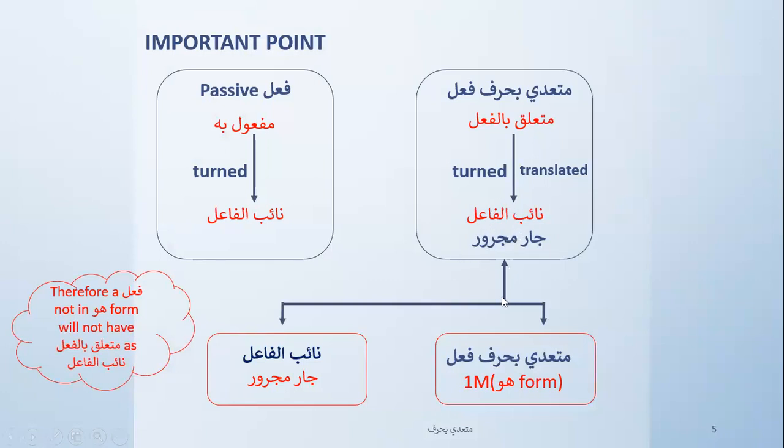So over here, if you see, the mutta'di bi harf will always be masculine and singular, that is huwa form, and your na'ibul file will be your jar majroor. Therefore, a fail not in huwa form will not have muta'alliq bil fail as na'ibul file. So if it's not in a singular masculine form, then it will not have a na'ibul file. The mutta'di bi harf fail will not have a muta'alliq bil fail as a na'ibul file.